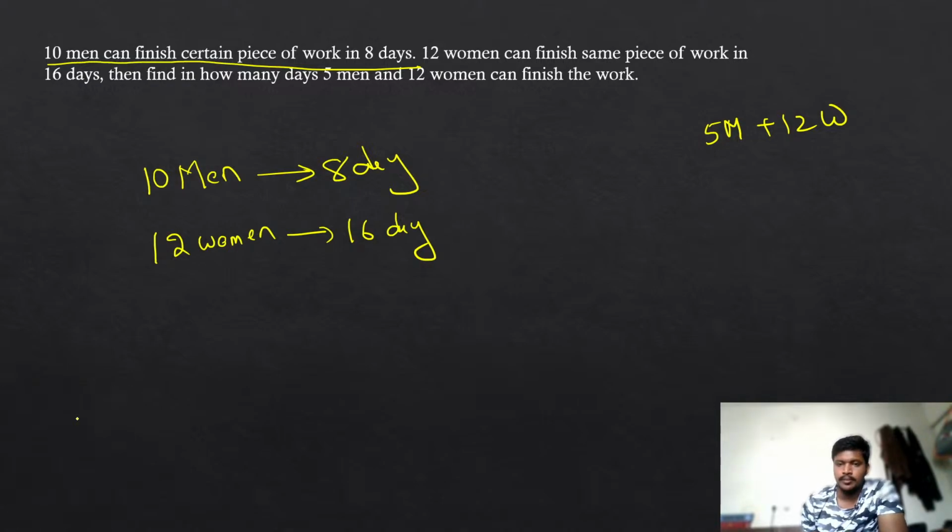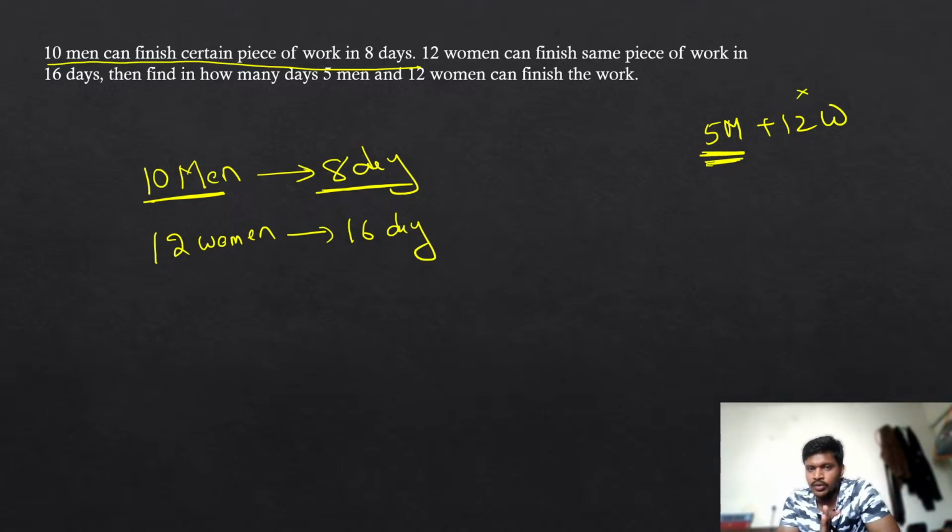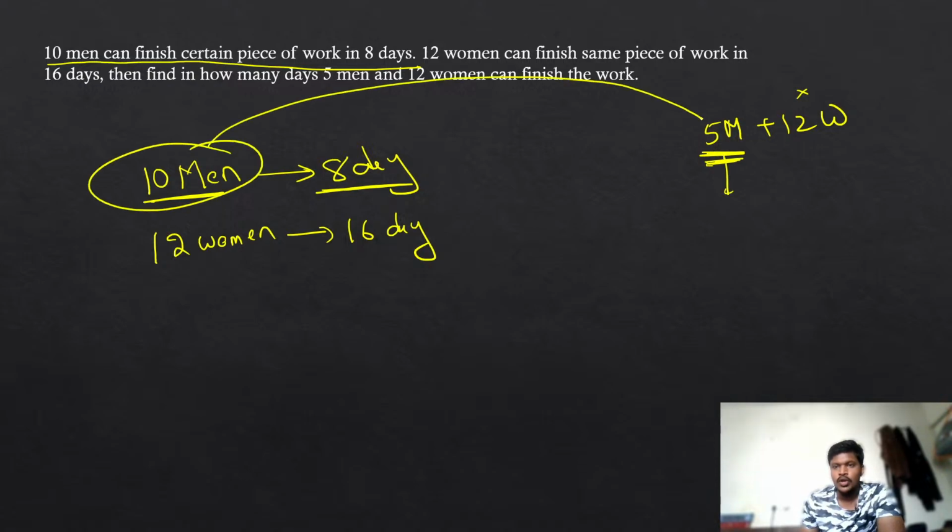Now, see here, you know that 10 men can complete the work in 8 days. Then how long will 5 men take? Forget about the 12 women for some time. If 10 men can do the work in 8 days, how long will 5 men take? See guys, the number of men got halved. That means the workers became half. Whenever there is a reduction in the workers, you are going to take more time. The workers got halved means you are going to take double the time.